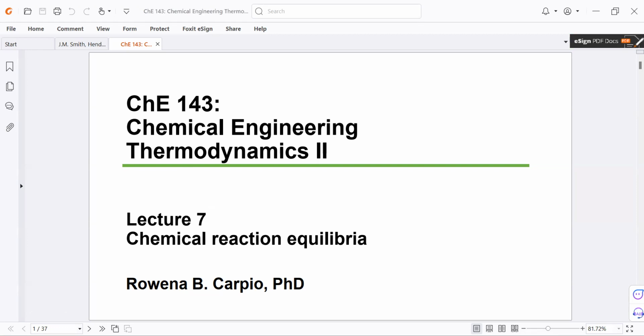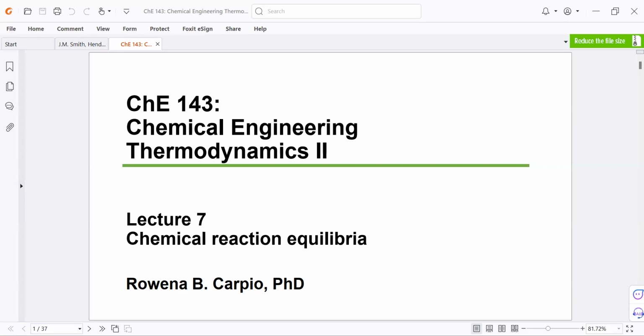And just like before, we begin with the question, why is this important? Why do we need to study chemical reaction equilibria? In our reference, Smith and Van Ness 8th edition, the authors give a very good rationale for this topic. The reason that this topic is important is because chemical synthesis is a major industry that produces products such as acids, ammonia, polymers, and pharmaceuticals through chemical reactions on a massive scale.